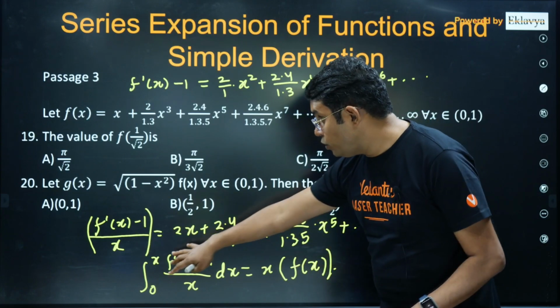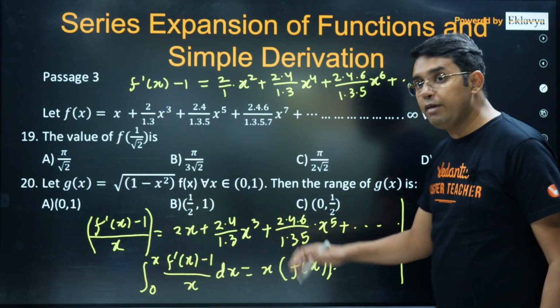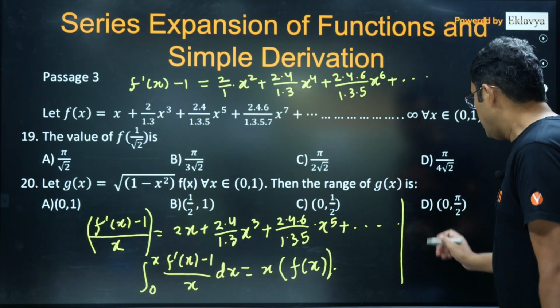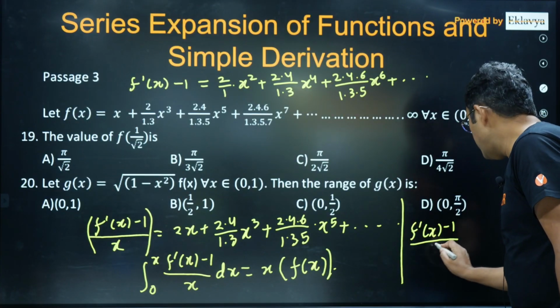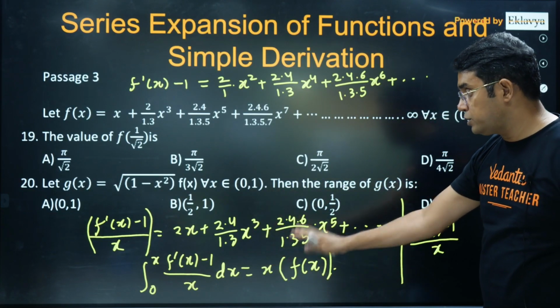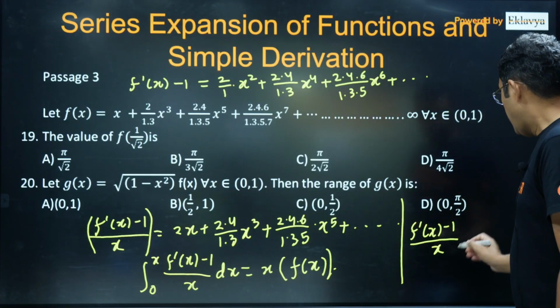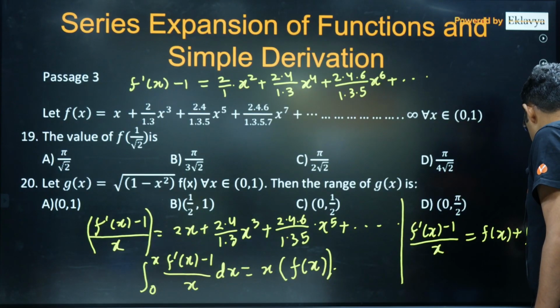Now to know what is fx, I will be differentiating it and it will give you a differential equation. So this will give you f dash x minus 1 upon x. If you differentiate with respect to x, because the lower limit is a constant, that differentiation will be 0, and on the right hand side it will be fx plus f dash x.